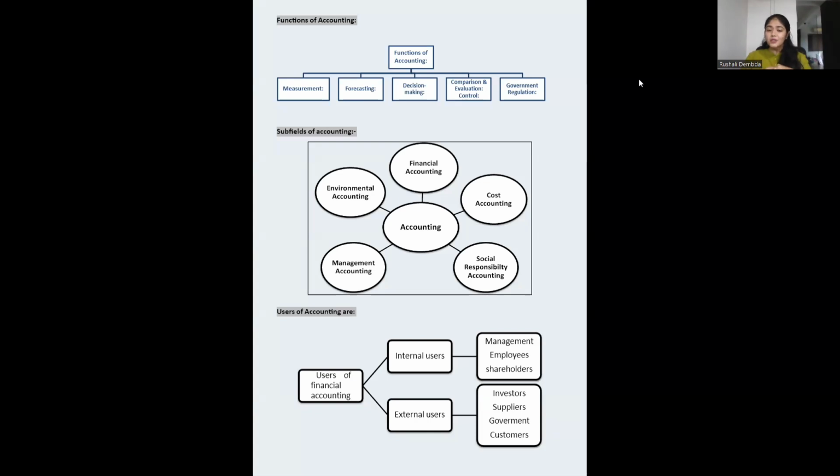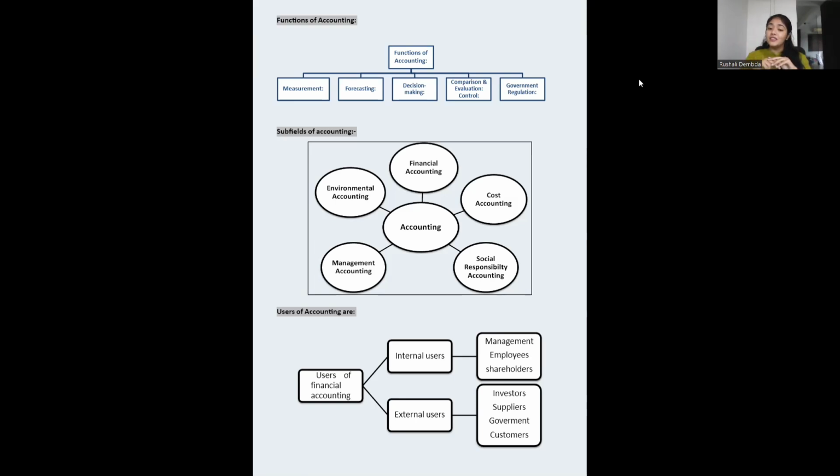Then we have the external users: investors, suppliers, government, customers. Investors, as I told you, similarly to the shareholders, they just give the money. They can only expect that they'll get the dividend when the company winds up, not today, but when it winds up. There are some people who are investors. They put the money in your business only with the perspective of earning profit, getting returns. They also need your financial statements.